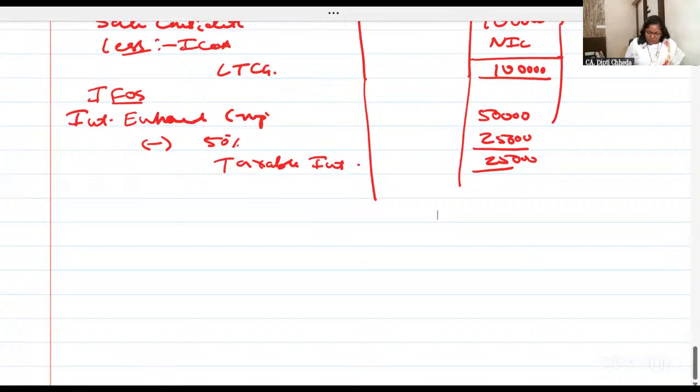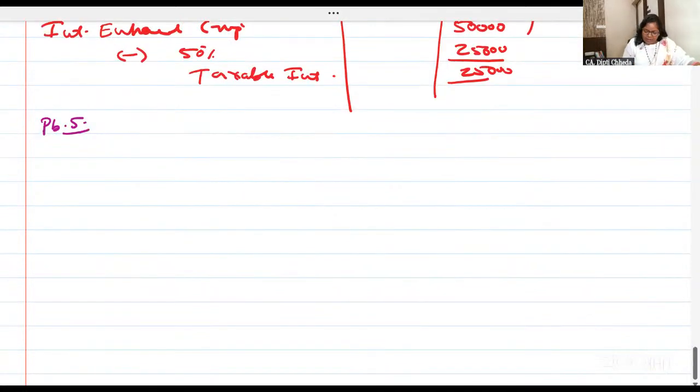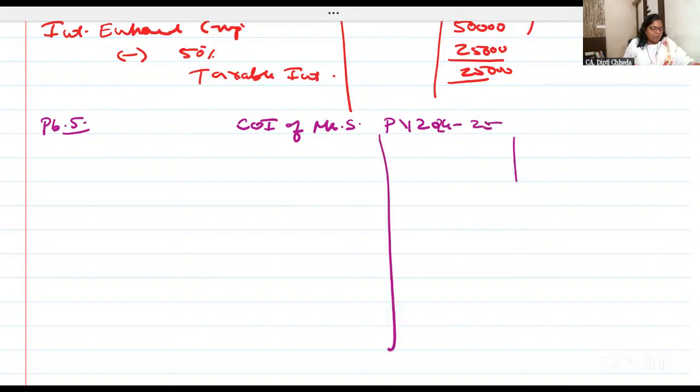Let us now solve the problem in the notebook. I've just read problem number 5. If you're watching from here, watch it and then read it, and you can read it with me now here also. Central government has compulsorily acquired, so we are computing the income for Mr. Spider-Man for the previous year 24-25. Particulars and amount. What is the sale consideration received? Sale consideration received is 5 lakh.